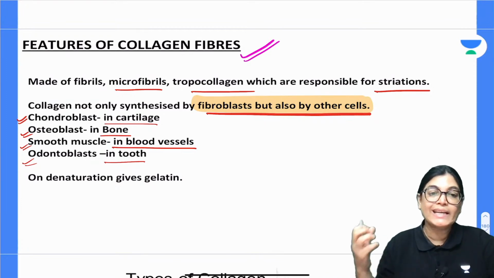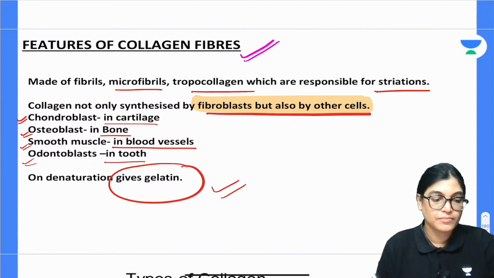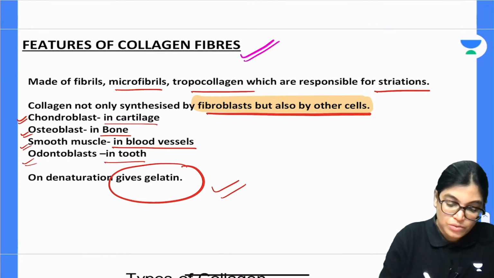So on boiling denaturation, what is the product formed? Gelatin. Okay. So please do go through. These are the very important features of collagen fibers.